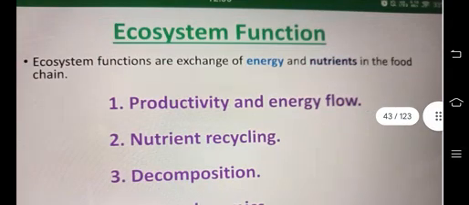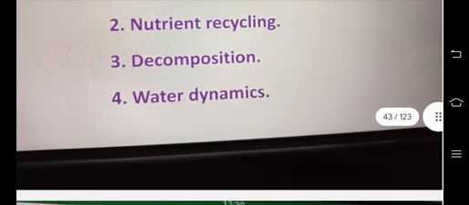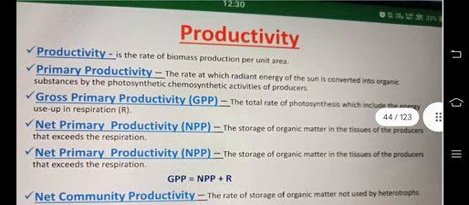Ecosystem function. The next topic is ecosystem function. Ecosystem functions are exchange of energy and nutrients in the food chain, productivity and energy flow, nutrient recycling, decomposition, and water dynamics. Productivity is the rate of biomass production per unit area. Primary productivity is the rate at which radiant energy of the sun is converted into organic substances by the photosynthetic and chemosynthetic activities of producers. Then gross primary productivity, or GPP, is the total rate of photosynthesis, which includes the energy used up in respiration.